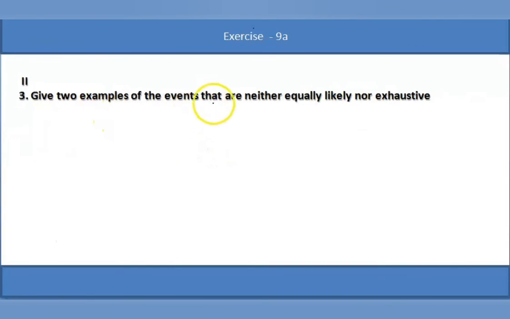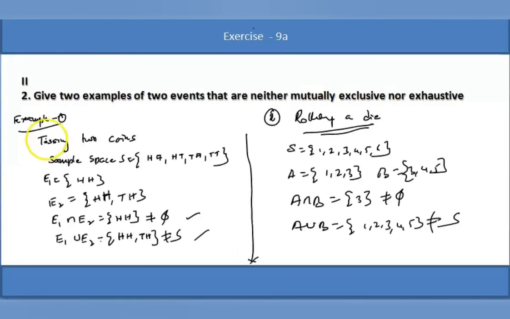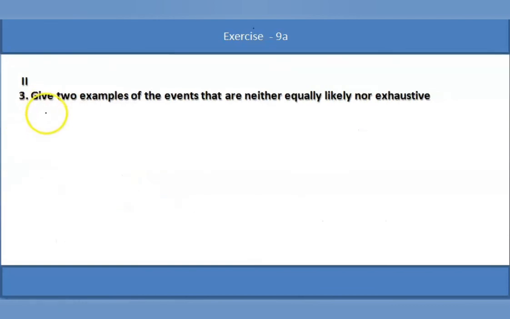Give two examples of events that are neither equally likely nor exhaustive. Let us consider the same example here: two coins. They are not equally likely, and equal chances of occurrence are not there, so they are neither equally likely nor exhaustive. This is the best example. I'll write here, Example 1.